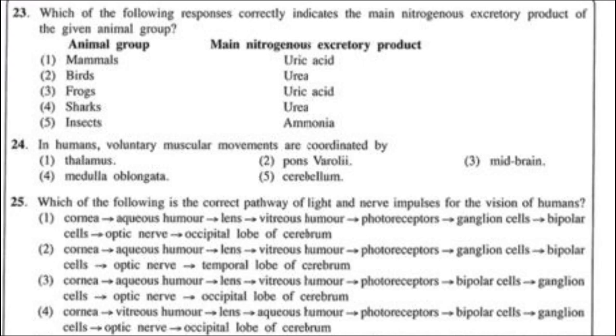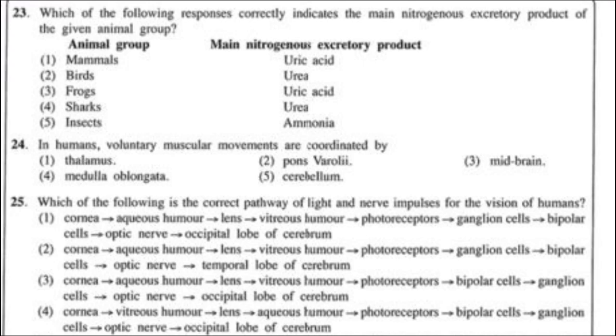Then insects, they excrete uric acid. So if we talk about cartilaginous fish, that means examples like shark, they will always excrete urea. And bony fish, if they are living in marine environments, they will excrete urea. If these bony fish live in fresh water, they will excrete ammonia. Then adult amphibians excrete urea, and in the larval stages of amphibians like tadpoles, they will excrete ammonia.